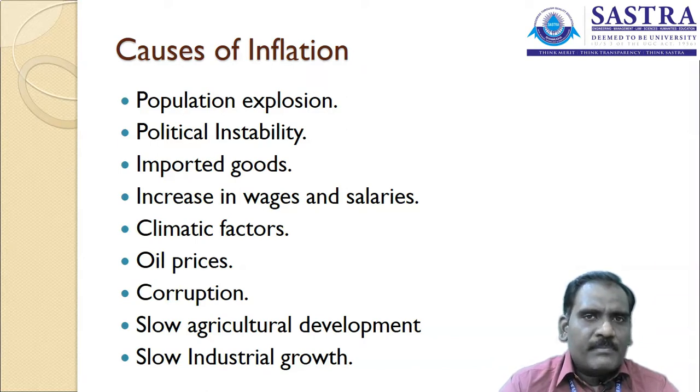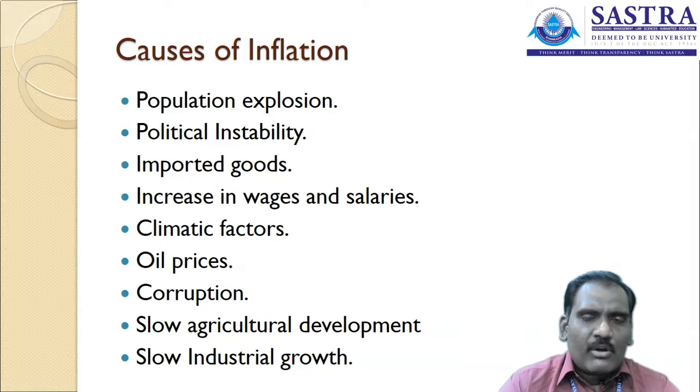Corruption, money laundering and other things we can take here as corruption. Dumping of money, unaccountable money circulating more in the economy, is going to increase inflation.